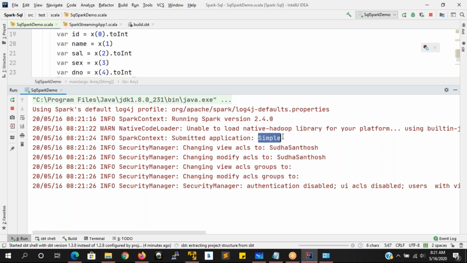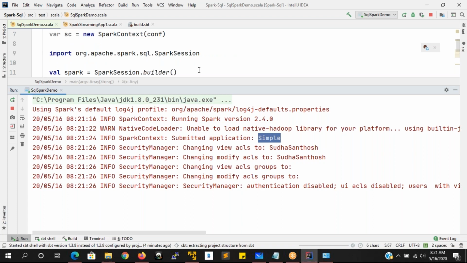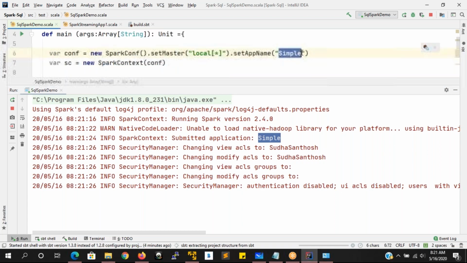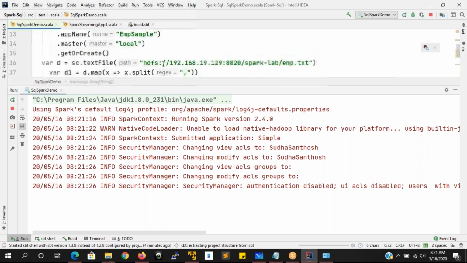What is the application name I have given? Simple is my application name, as you can see here. It is just one simple application. It is going to read the data from the HDFS location, and only from here the data is going to be read. But this will work only when you have added the WinUtils library to your C directory and set that home path in your environment variables. Otherwise, it will not work.